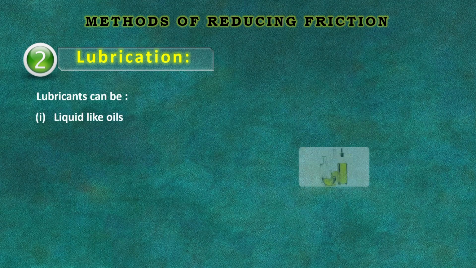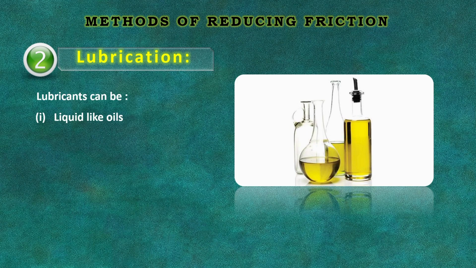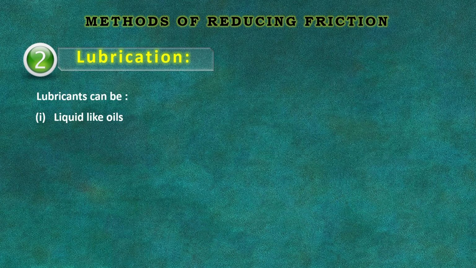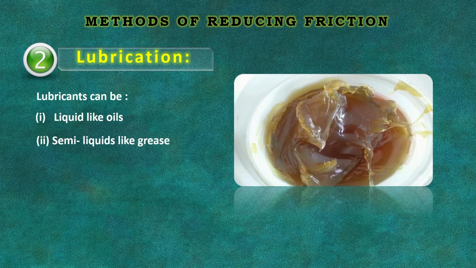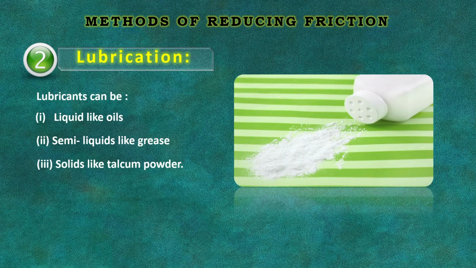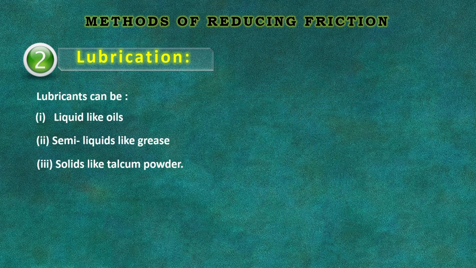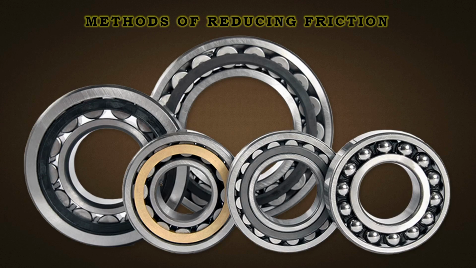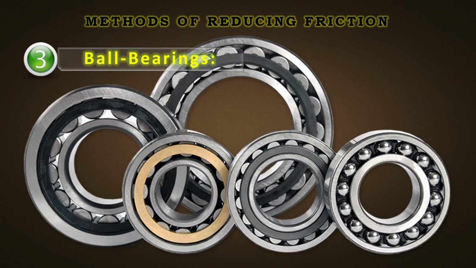Lubricants can be liquid like oils, semi-liquids like grease, or solids like talcum powder. Point number 3, ball bearings.